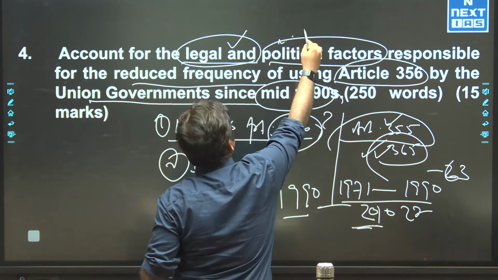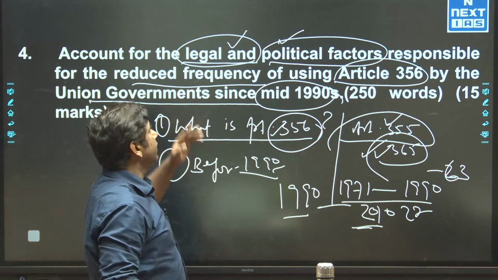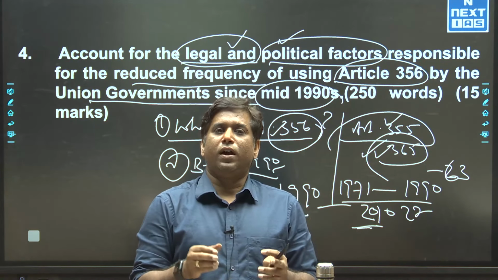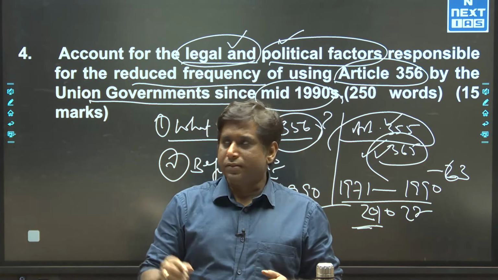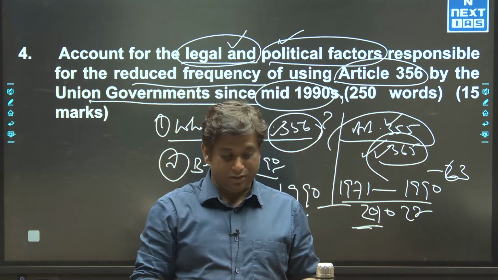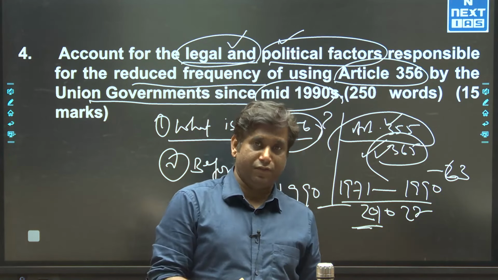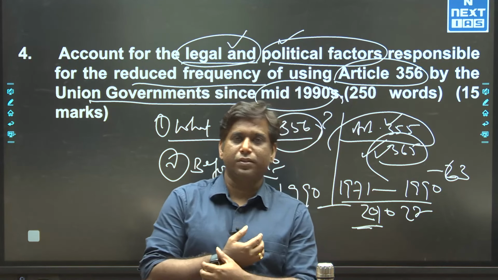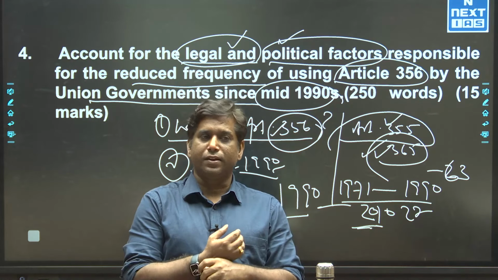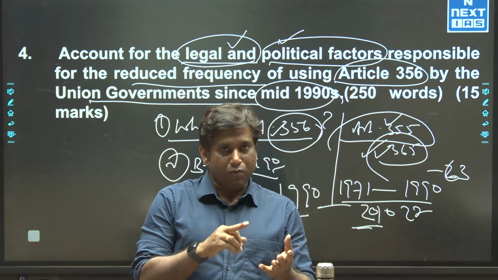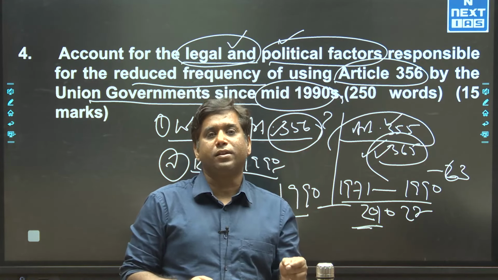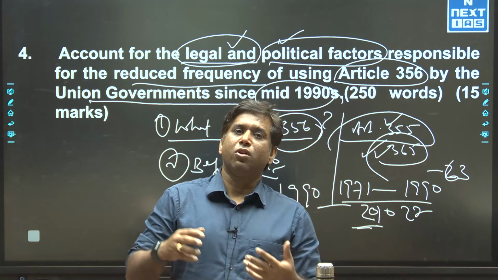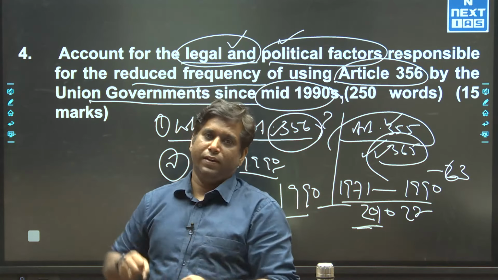So legal and political factors are very easy. As soon as I say legal factor, that is more related to the interpretation of Article 356. Article 356 and 365 both talk about imposition of 356 in case of constitutional breakdown and non-compliance. But what comes under constitutional breakdown or non-compliance is neither defined in Article 356 nor in Article 365.